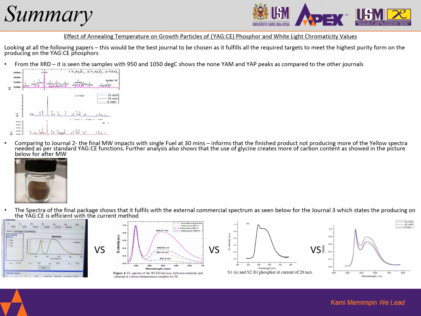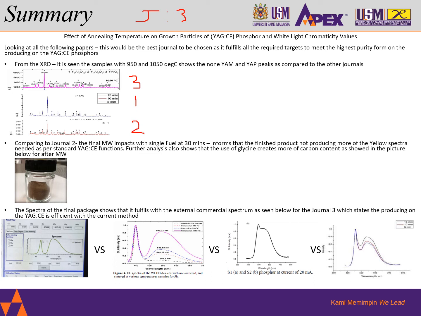Okay, now looking at the summary, for me to choose among the 3 journals which is the best, I would prefer journal number 3. So why do I choose journal number 3? Simple enough: when I look at the following results, for example the XRD here as example 1, it states very much in journal number 3 that the XRD peaks produce YAG cerium phosphor as compared to journal number 1 and journal number 2.